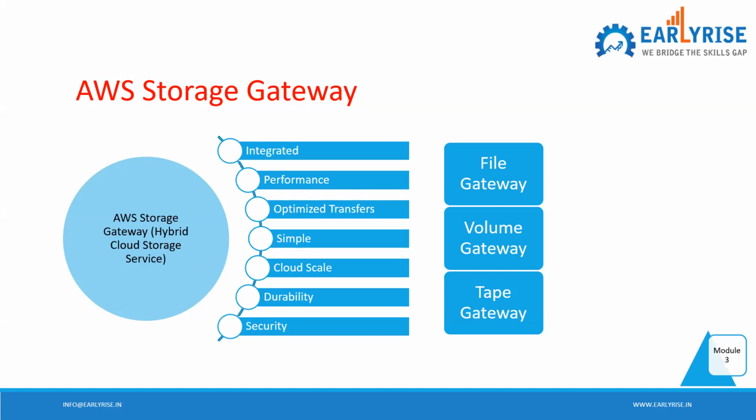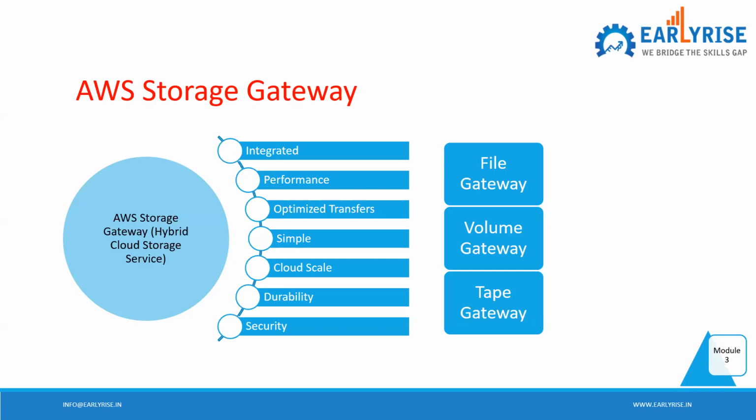So what is file gateway? File gateway is for file sharing. Volume gateway is for block level devices, like your hard disk or SAN. So volume gateway is for block level sharing, and tape gateway is for tape library, meaning how your application would be writing to a tape library. The same application can run and write to the tape library.